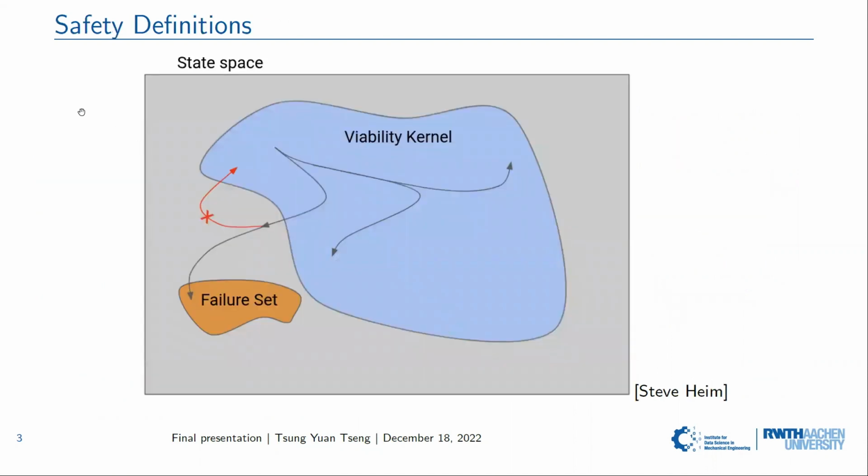Let's first define safety. Imagine we have a state space for a given dynamical system. We have a viability kernel, which is also called the safe set. For this set, the system can always find an action that keeps the system inside the set. And once the system leaves the kernel, it will lead to the failure set and cannot come back.